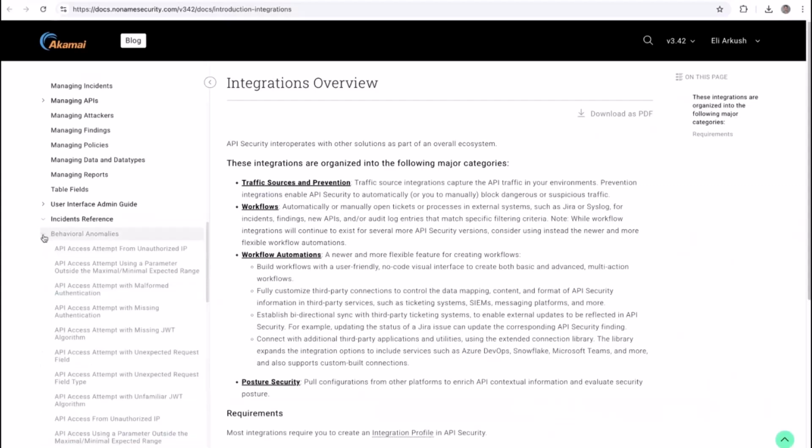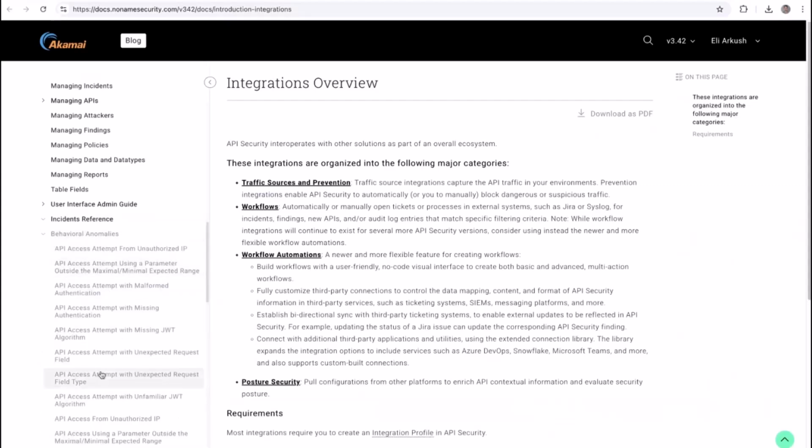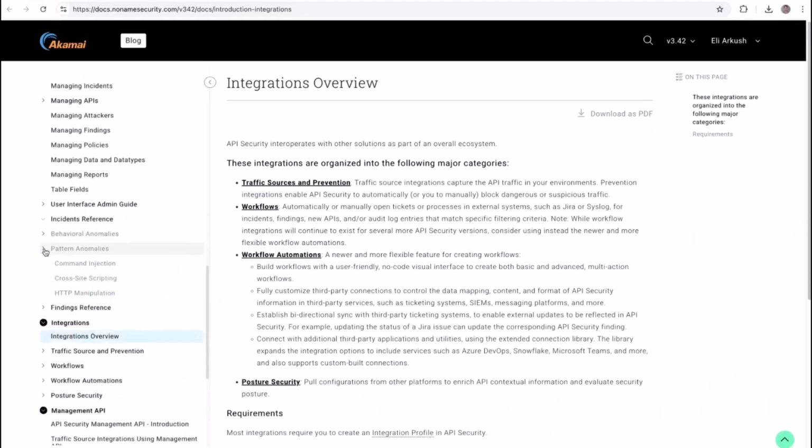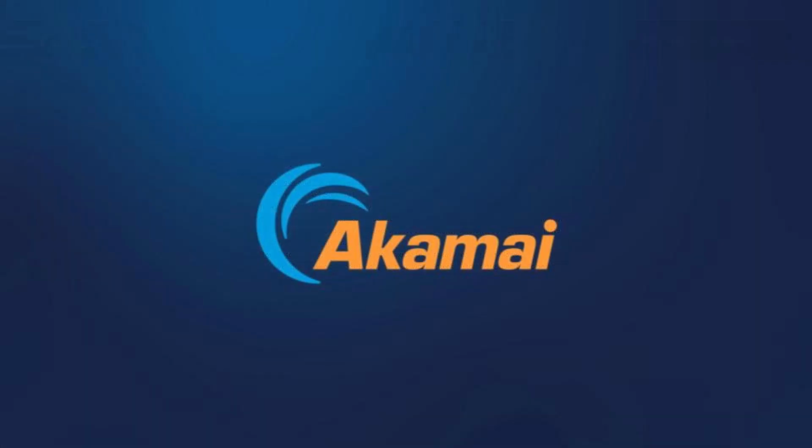Last but not least, you can see incidents reference. What are we triggering on? How are we catching behavior anomalies? What types of behavior anomalies are we looking for? And also, pattern anomalies that we detect. That was the runtime incidents pillar.